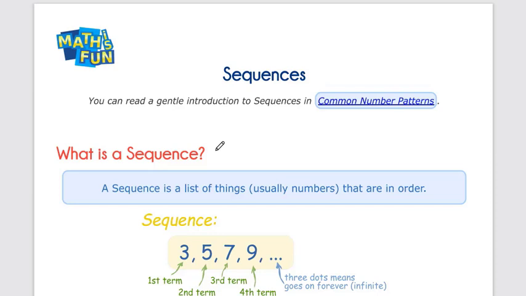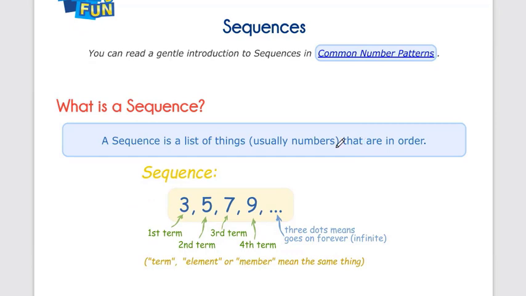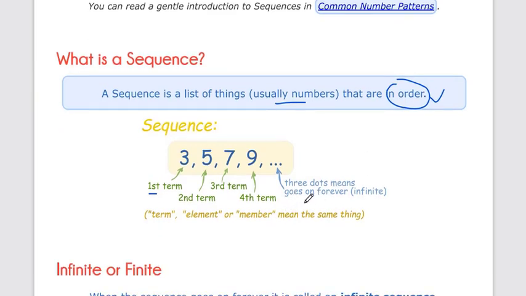Now, what is a sequence? A sequence is a list of things, usually numbers, that are in order. This is important: a sequence is in order. There are infinite numbers, but all the numbers should be in some basic order. Like this: first term is 3, second term is 5, third term is 7, fourth term is 9. The dots mean this goes on forever.